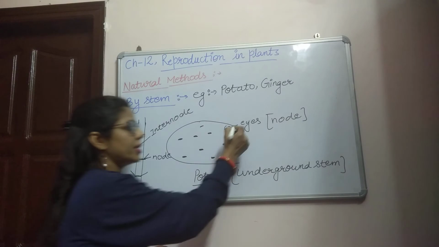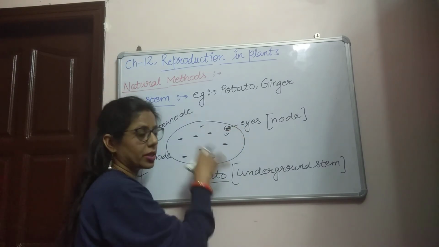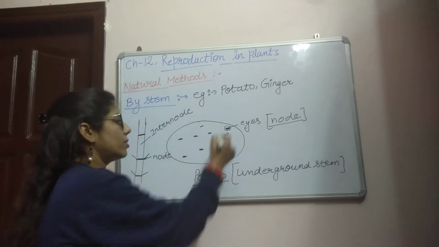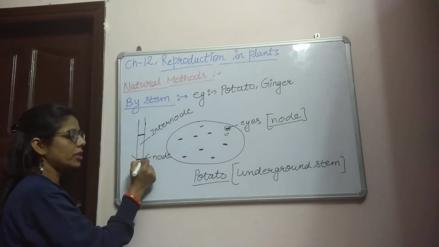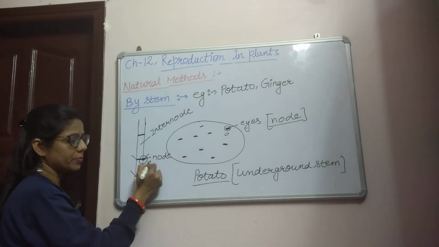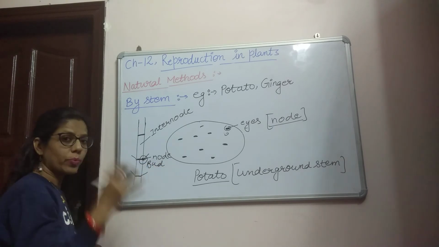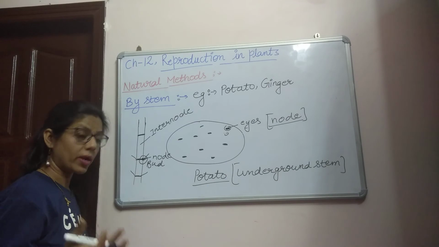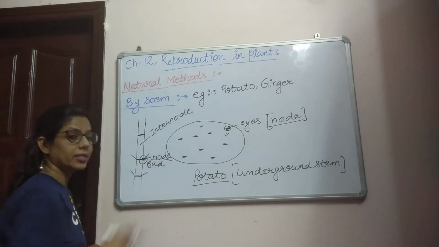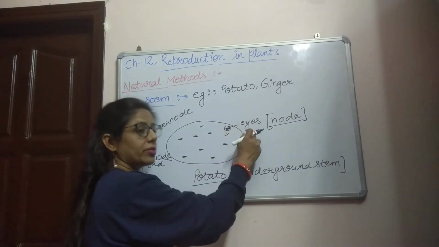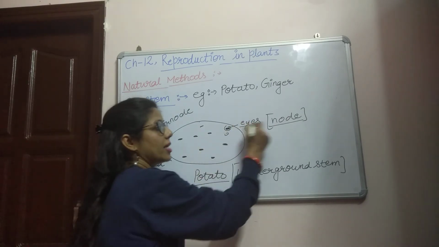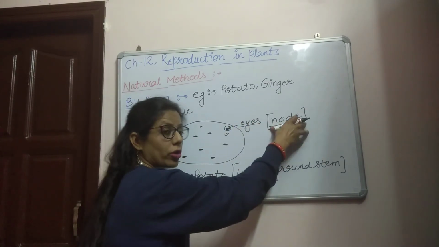So similarly these eyes are present on the potato. These eyes represent a node, because in the aerial stem also these nodes contain a bud, and always a new branch grows from the bud. It means bud is essential for the growing of a new plant, and this node area contains a bud. So similarly the eyes which are present on the potato also represent, ये node को represent करती है.